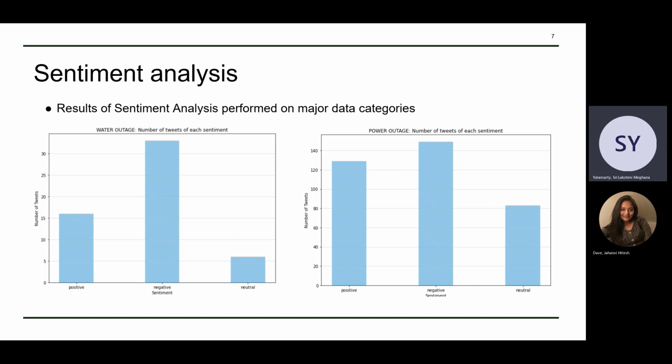In the first graph, we see that for the water outage tweets, the negative sentiment is very much higher than the positive sentiment. And in the second graph, for power outage, the negative sentiment is dominating. Though the negative sentiment is dominating, we see that there's not much significant difference between the positive and the negative sentiment. And this can be due to the fact that the Texas government executed rolling outages, which led to people getting power intermittently. So that caused them to express their gratitude for having power back.